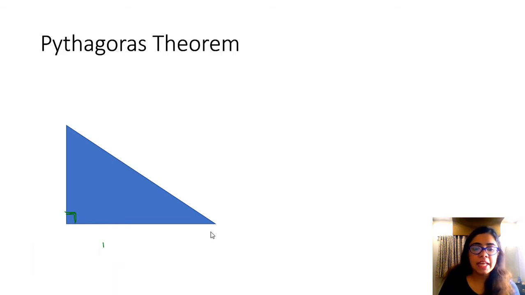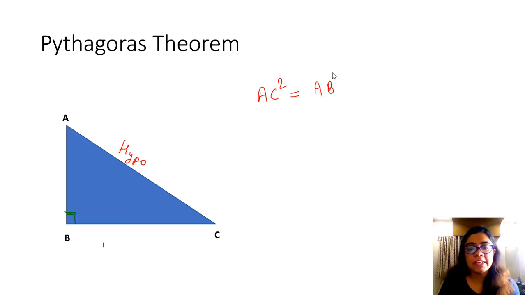So let's label the sides as A, B and C. So what does Pythagoras theorem say? This side is your longest side, which is called the hypotenuse. So the Pythagoras theorem says that your hypotenuse square is the sum of the squares of other two sides. So it will become AB square plus BC square.